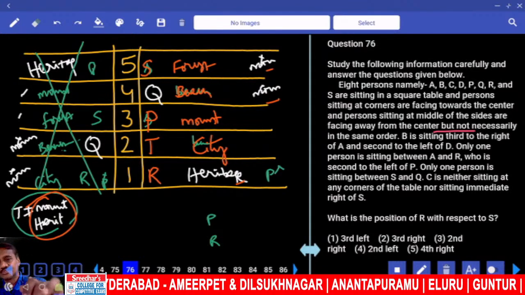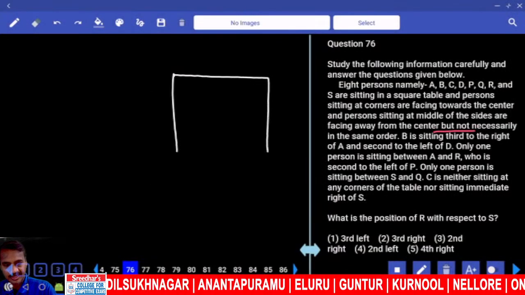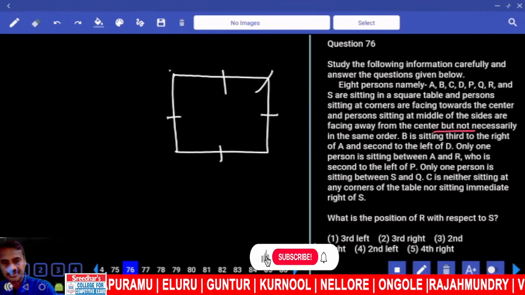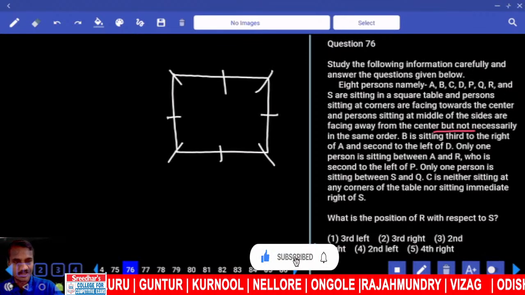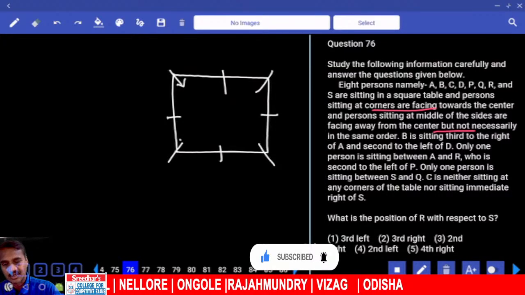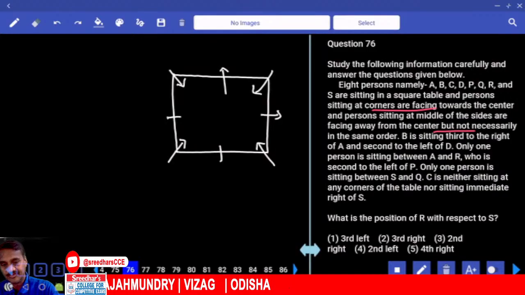Have they given any direction or not? My 8 persons, tell me how these 8 persons are. 8 persons, 4 at the centers and 4 at the corners. 4 center, 4 at the corners, and the corners are facing towards the center, and the centers are facing away from the center. Clear? Then now look, condition number 1.